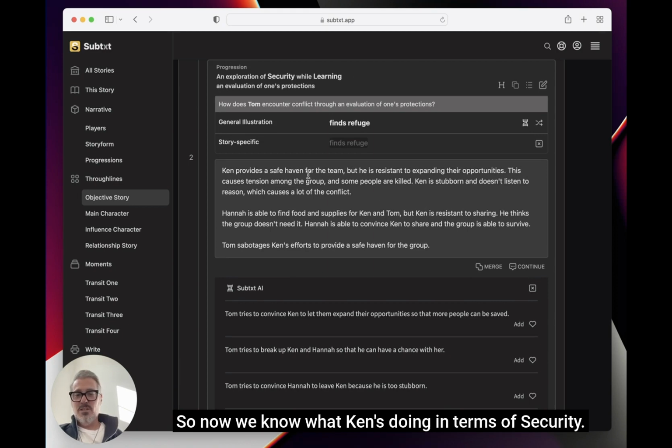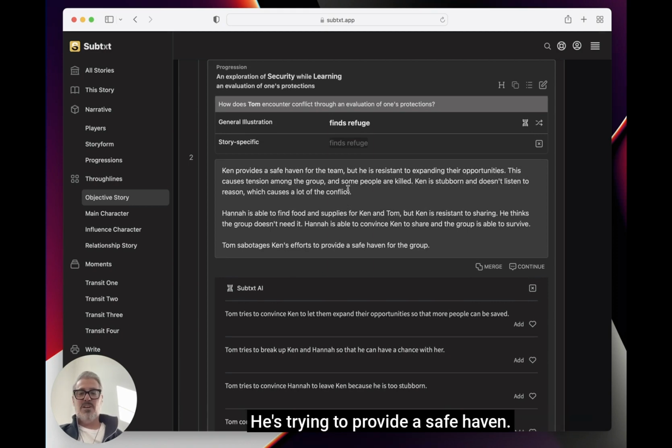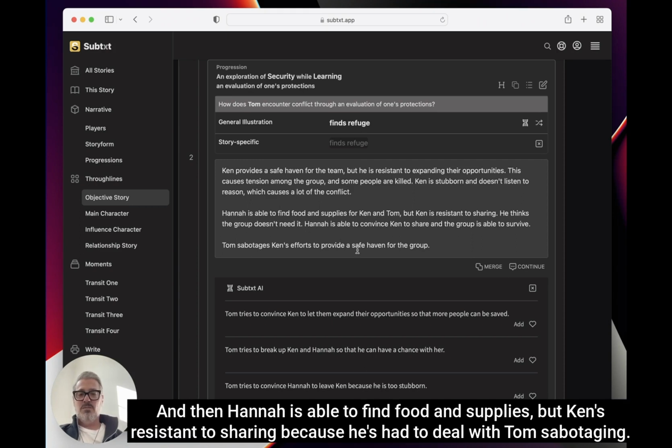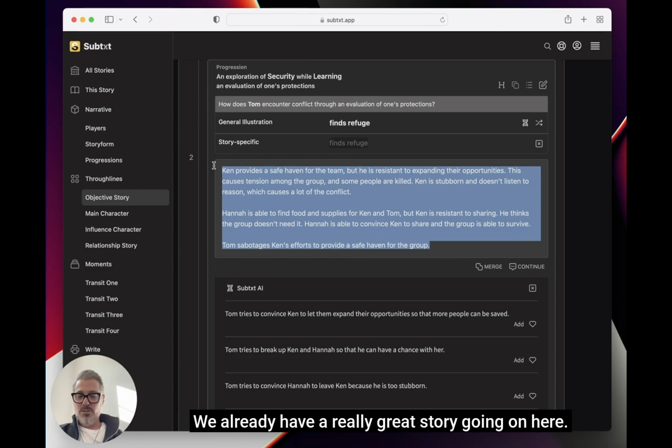So now we know what Ken's doing in terms of security. He's trying to provide a safe haven, so people are killed. And they're killed because Tom is going to sabotage his efforts. And then Hannah is able to find food and supplies. But Ken's resistant to sharing because he's had to deal with Tom sabotaging. We already have a really great story going on here.